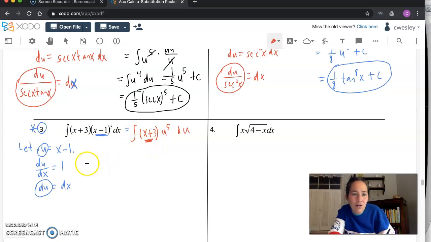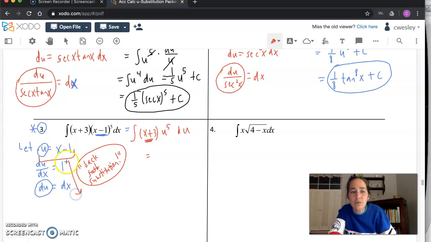This is a process called back substitution. And I spelled it wrong. Substitution, how about? So that means we already used some u substitution here. We let u equal x minus 1. Well, we set this equal to u because it was convenient for us. We should be able to use that substitution in any which way we want. If u equals x minus 1, maybe I could get an expression from this for x in terms of u and back substitute it in for the x that we need to cancel in the problem. That's going to be the way to make this simpler.